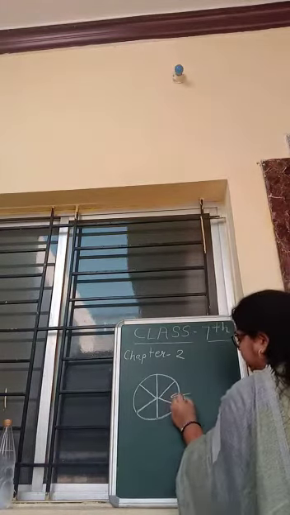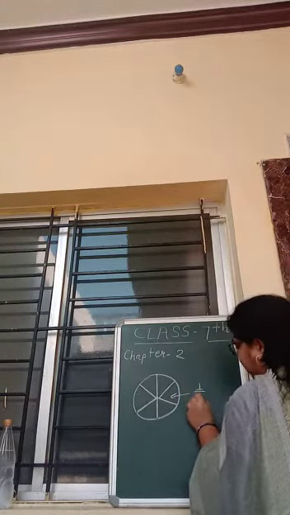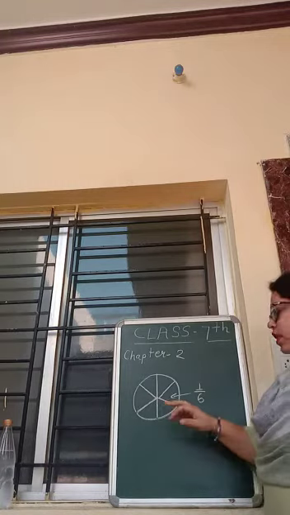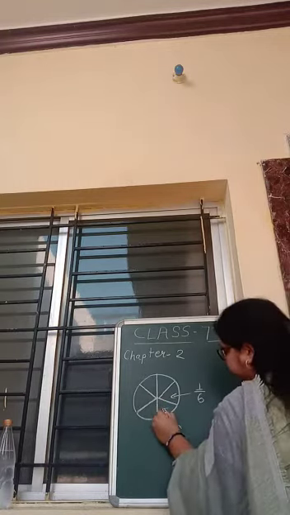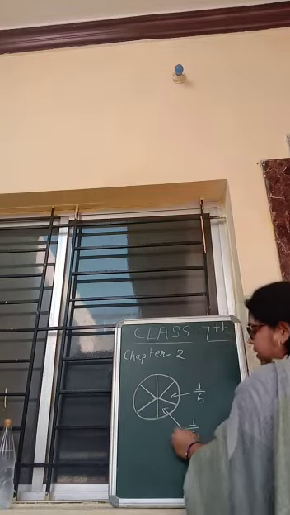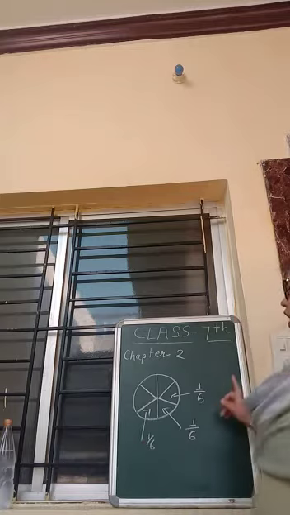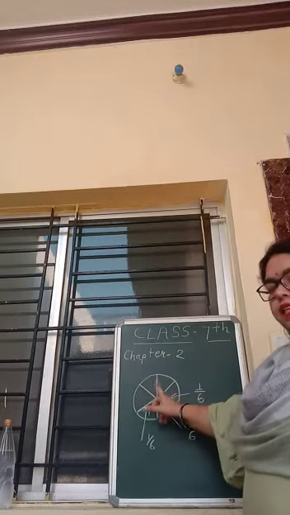So this one part is known as 1 by 6. This is also 1 by 6. This is also 1 by 6. How many parts are there? 6.